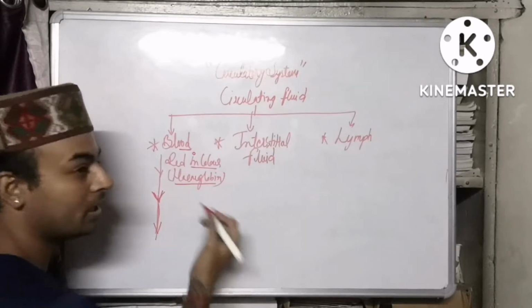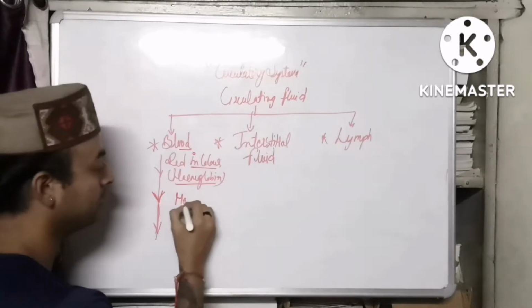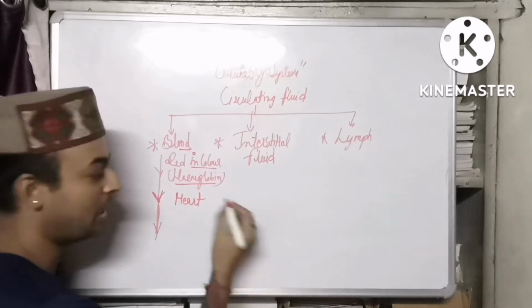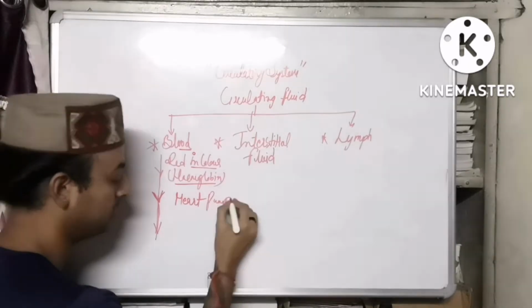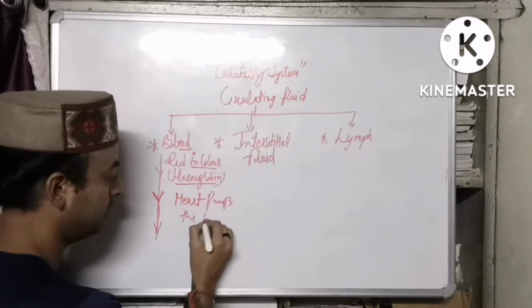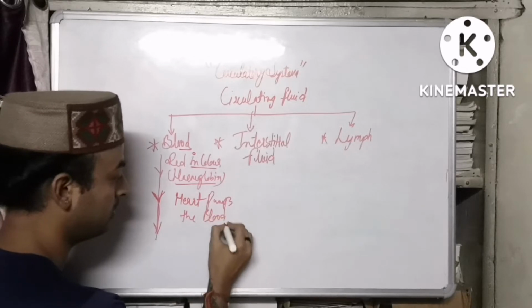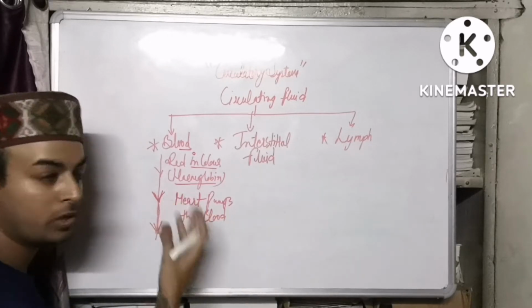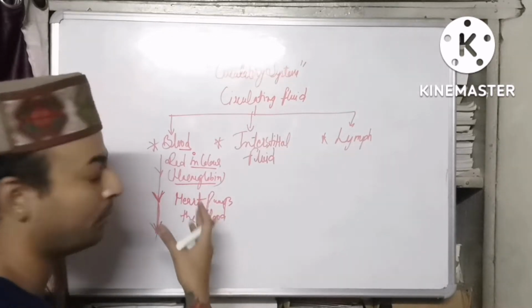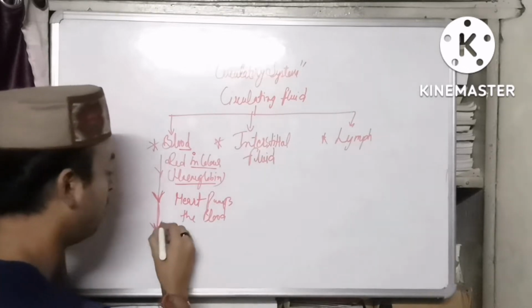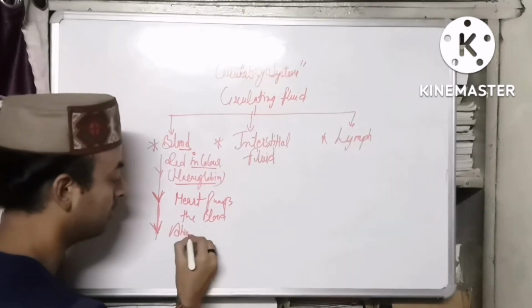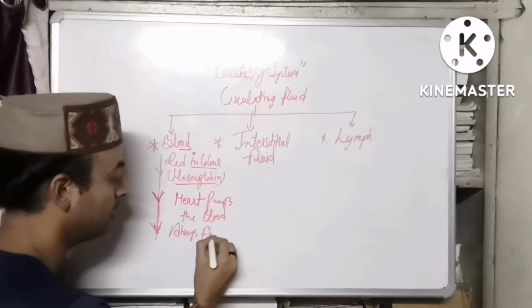One more thing, the heart is the main organ that pumps the blood. What is more important that we have to discuss about the blood is that blood is always flowing.